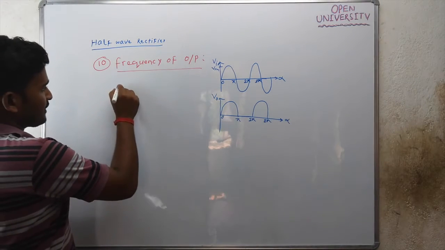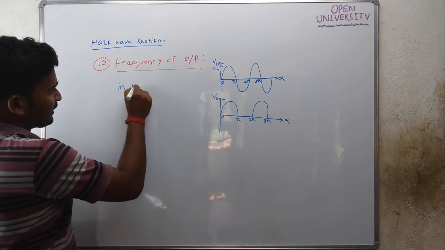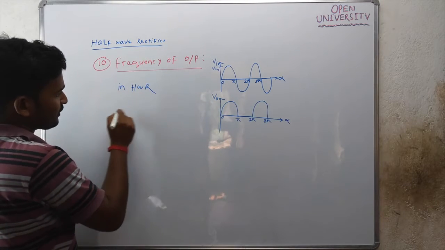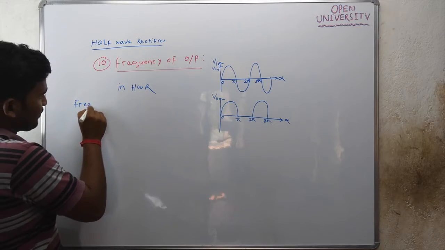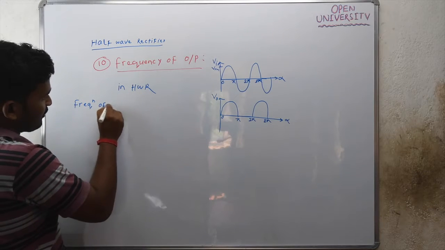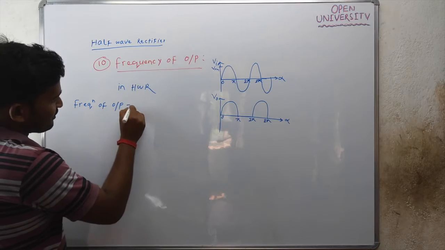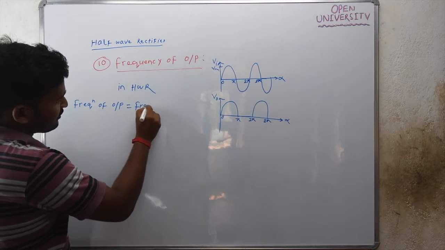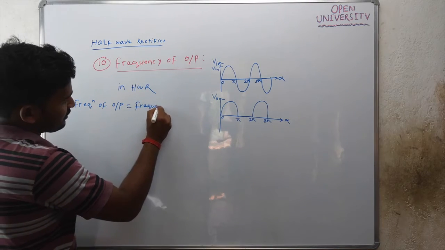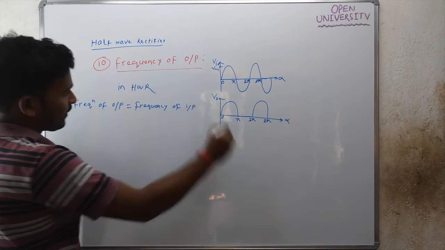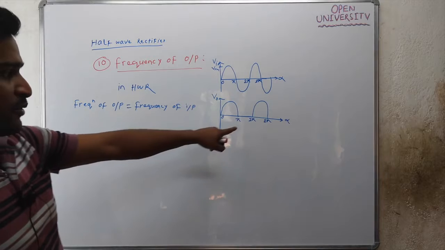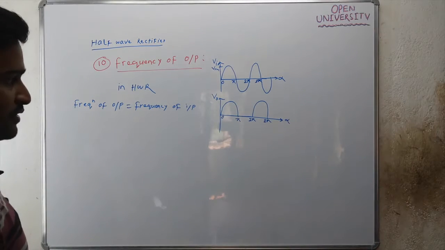In case of a half wave rectifier, the frequency of output is the same as the frequency of input.